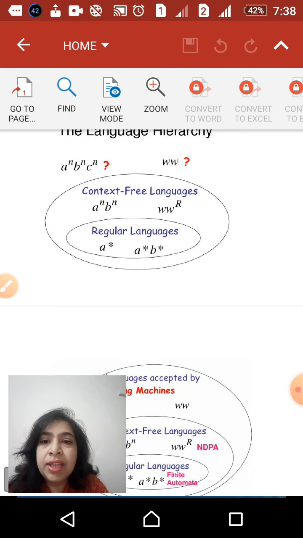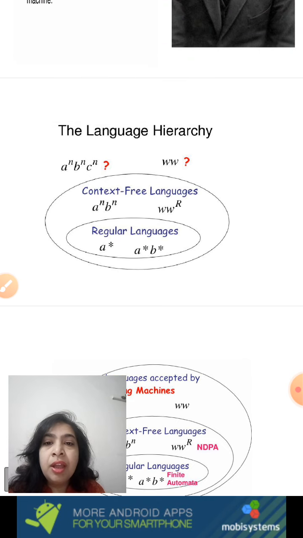As I said, you can see this diagram where regular languages will be accepted by finite automata. For context-free languages, the example is a raised to n, b raised to n. If you remember, we had constructed a PDA for this. But if the language is a raised to n, b raised to n, c raised to n, how would you design a PDA for this?